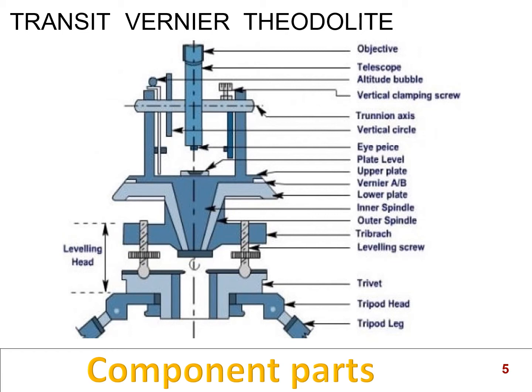And then the bottom portion of the leveling head is called the tribrach, and this complete instrument is fixed to the tripod. Again, in the tripod you will have 3 legs and a tripod head. These are the essential parts.